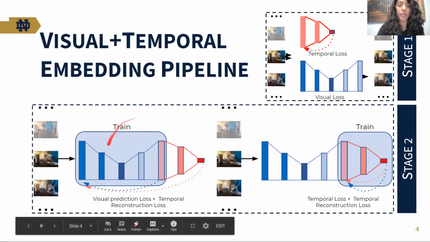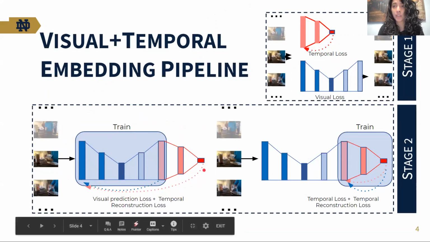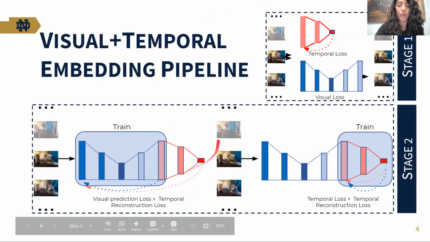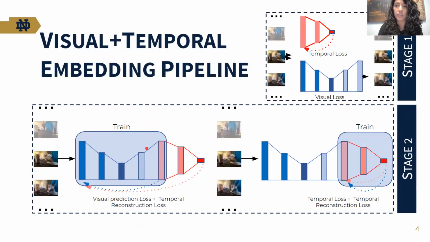So we use our visual embedding model as a generator and our temporal embedding model as a discriminator. So the temporal embedding model would receive the predictions from the visual embedding model and identify the loss of any temporal coherence in them. Once we have this GAN architecture, then we just train it in an iterative fashion. That is, we iterate the training from the generator and the discriminator. And at the end, we use the embedding from the generator for our clustering algorithm.